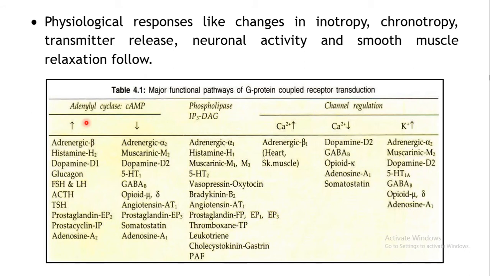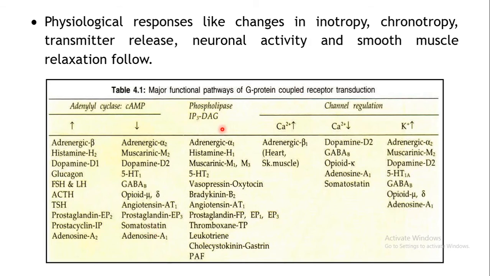Okay, so activation of adenylyl cyclase is utilized by beta receptors, that is adrenergic receptors, H2 histaminergic receptors, dopaminergic D1 receptors, several hormonal receptors, then prostaglandin receptors, prostacyclin receptors. And inhibition of adenylyl cyclase is utilized by alpha 2 adrenergic receptor, muscarinic receptor M2 type, D2 dopaminergic receptor, then the serotonergic, GABA, opioid receptor, angiotensin receptor. So these are some of the examples.